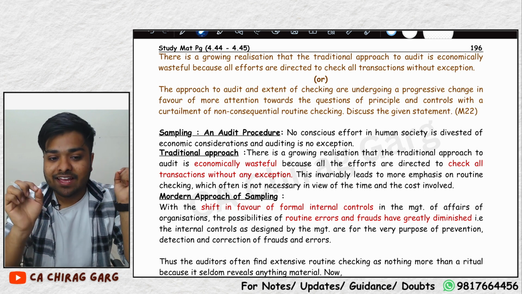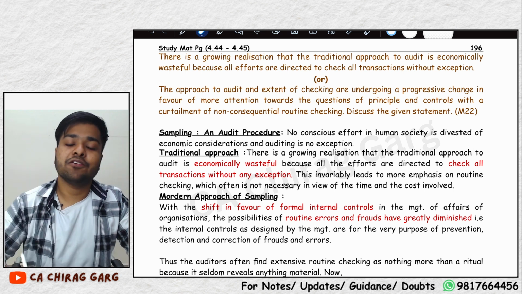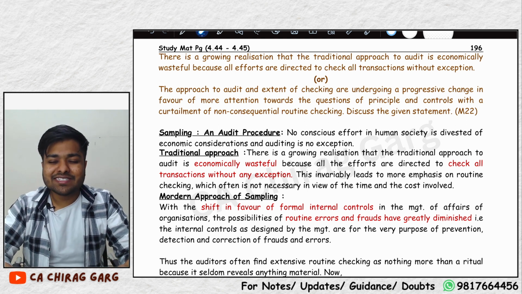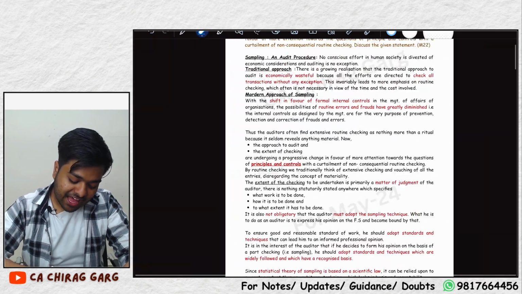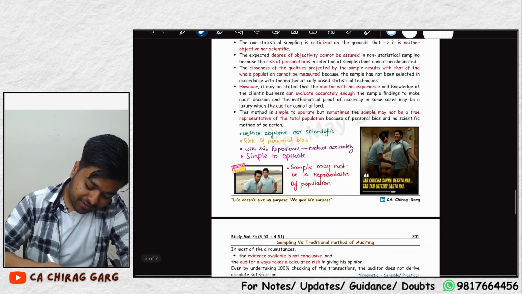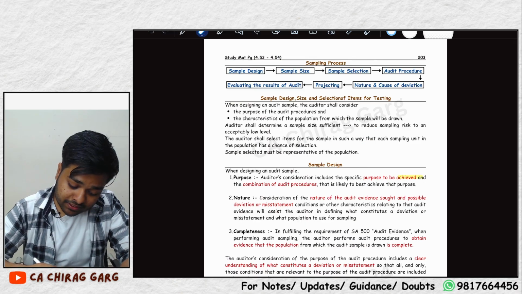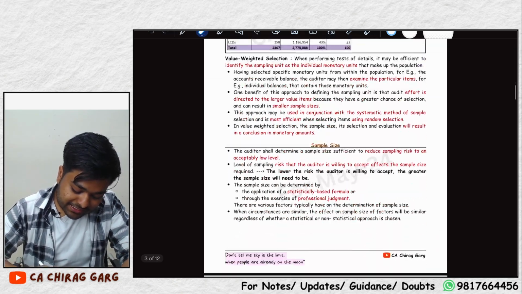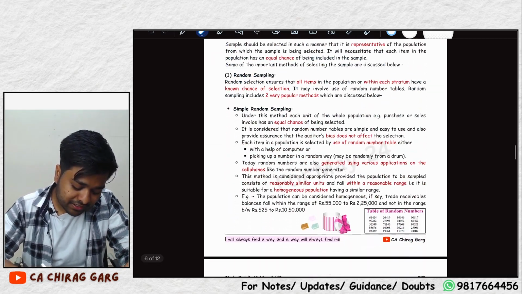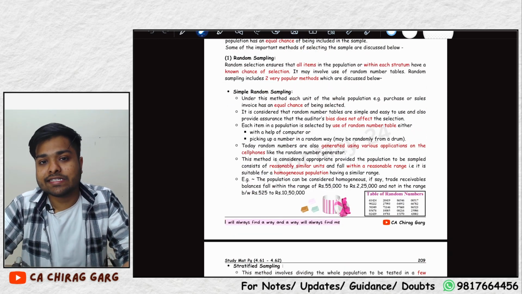If this essay has haunted you till now, this is going to be one of the easiest essays in your audit syllabus from now on after this lecture. This is one of my most favorite essays, and I have put a lot of pictures in it, and you will remember a lot of things in the lecture only. You will not have to go elsewhere. See, I have made all these statistical techniques, haphazard, random, systematic, monetary unit, super easy for you in this lecture.